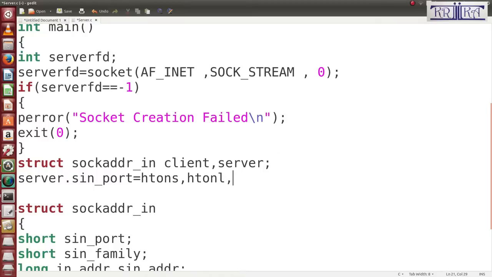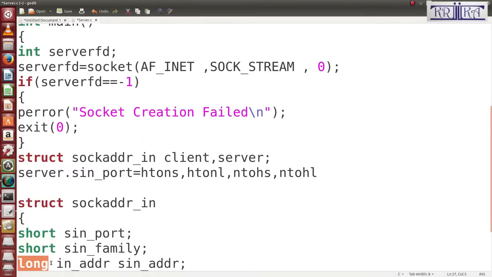Next is what? ntohs. htons means host to network short. Short means this short. Okay. Then same as htonl, host to network long. L stands for this long. Same, it will reverse. ntohs means network to host short. ntohl means network to host long.